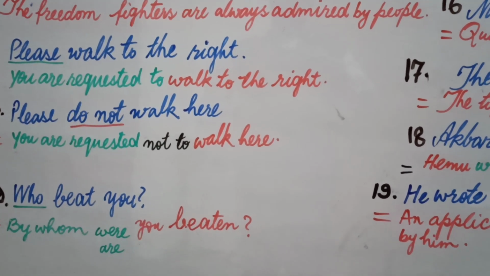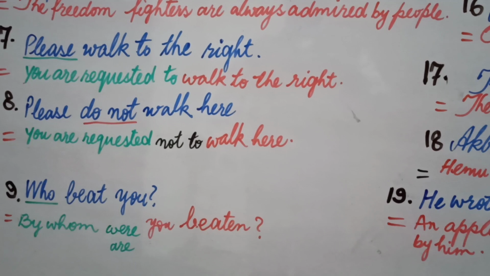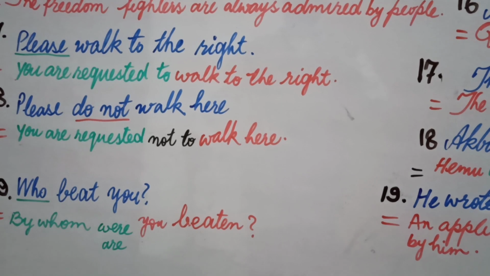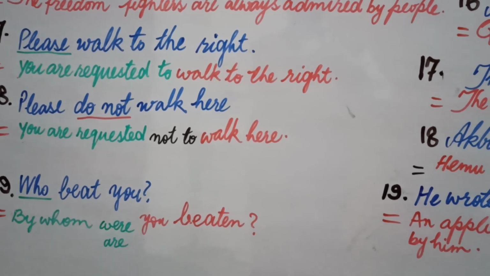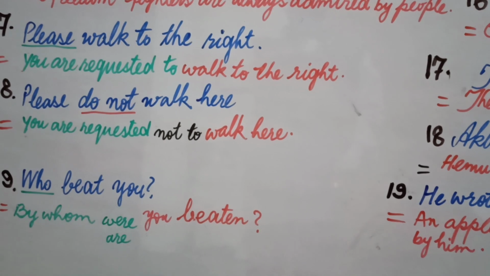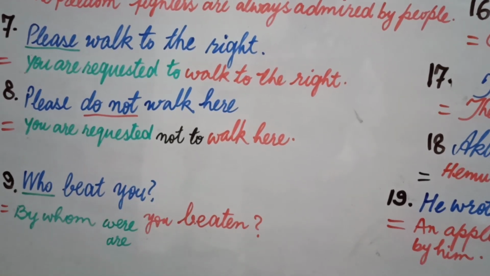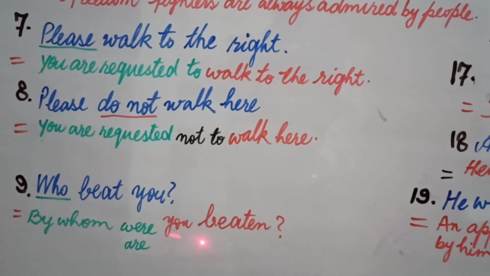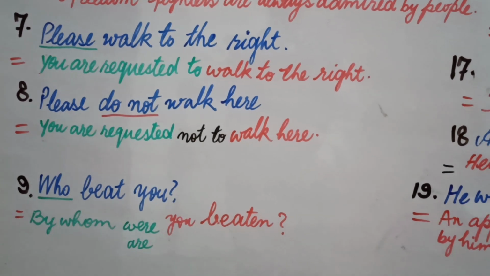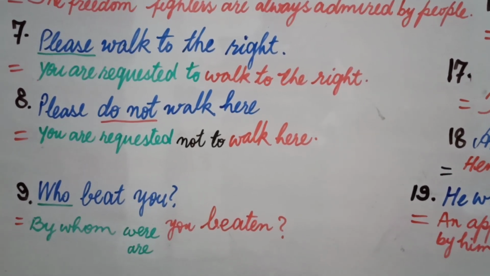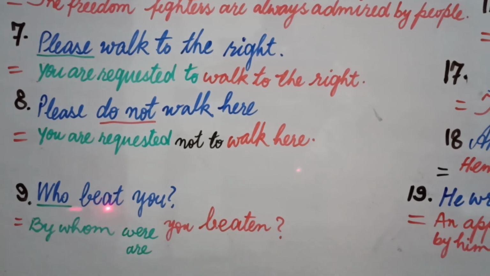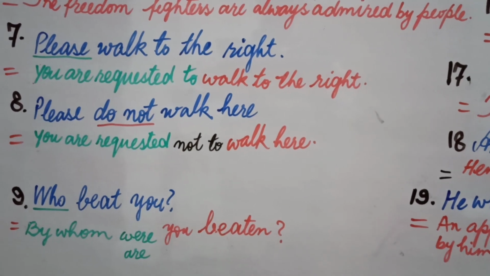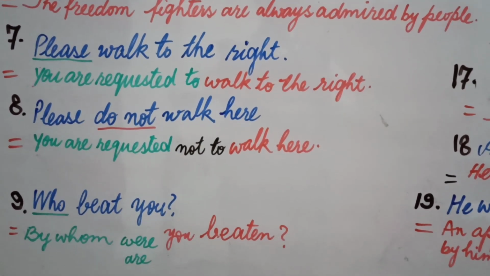Suppose, as a plural doer, who is plural, then it may be in present indefinite, and because it is present indefinite, we will use are, because we use the helping verb according to you, and you is considered plural. So we will write are here, and the solution will be by whom were you beaten, or by whom are you beaten. But I will prefer, students, in such a situation, you take this beat as a second form and you must write your answer with were. So it would be better to write by whom were you beaten.